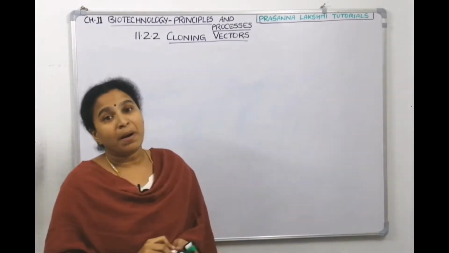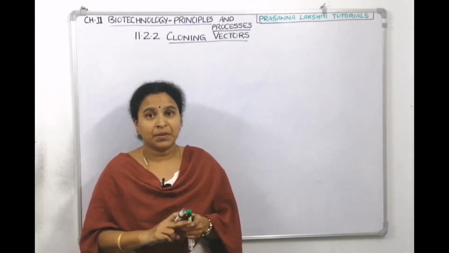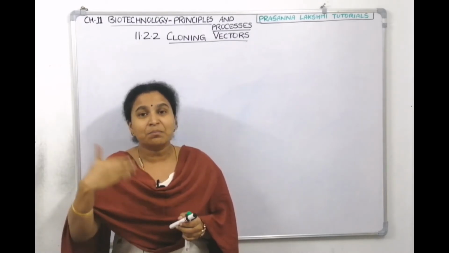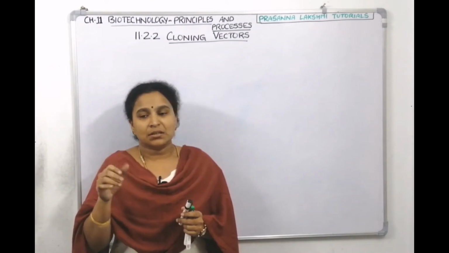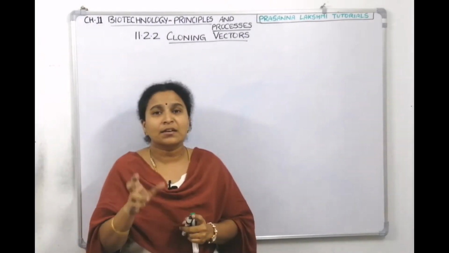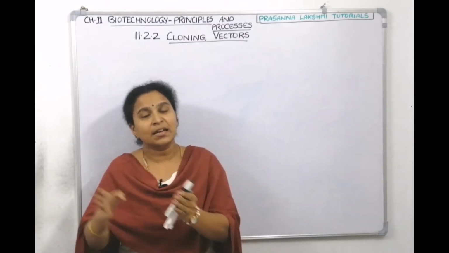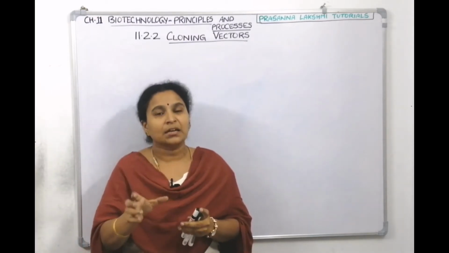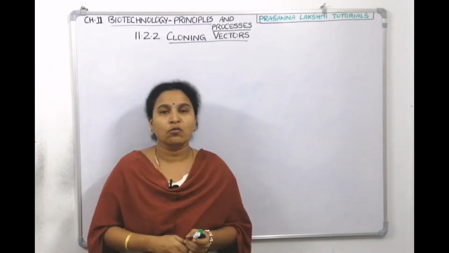What are we doing? Biotechnology. Biotechnology is also called gene cloning. The desired gene that you want, you are cloning it. Many copies you are cloning, so that's why it's called cloning. And what do you mean by vector? Vector is a vehicle. It is a carrier which takes our desired DNA to the host, which will multiply it. So we need the vector. The vector is helping us to clone the DNA, so they are called cloning vectors.